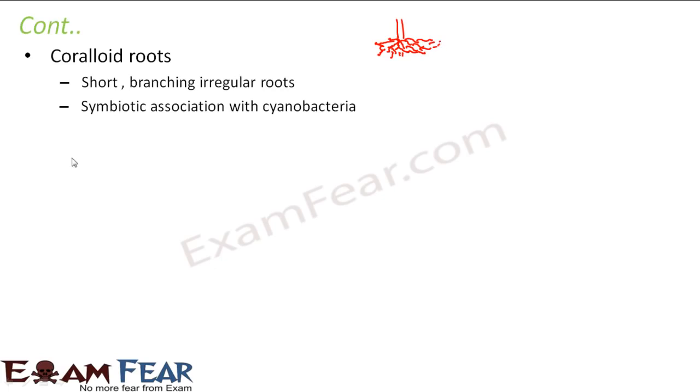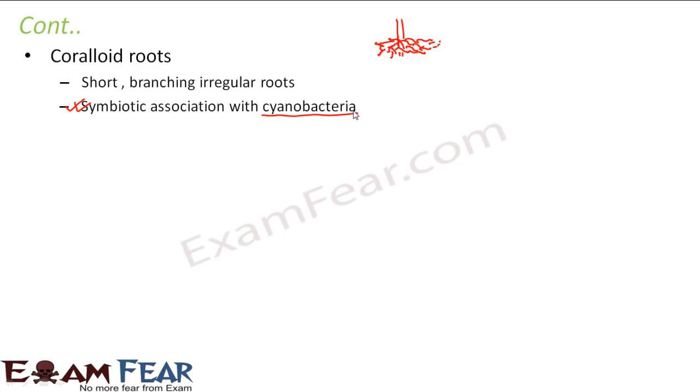Now, the significance of these roots is that they have a symbiotic association with cyanobacteria, that is the blue-green algae. You all remember what is symbiotic association? It is a type of mutual relationship between two organisms where both the organisms get benefited from each other. So, in this case, the cyanobacteria find their shelter in these roots. And how do the roots get help? The roots get help because the cyanobacteria help in nitrogen fixation in the soil. If more nitrogen gets fixed in the soil, it is better for the growth of the plants. So that is how both the cyanobacteria and the roots help each other.